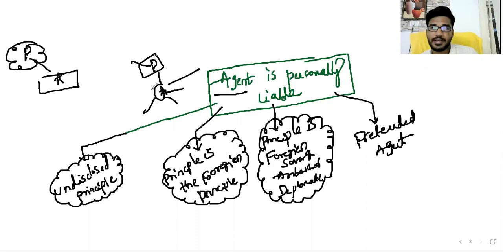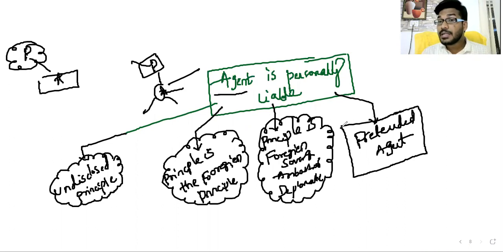But if Mukesh Ambani does not appoint me, can I tell everyone I am his agent? No. Without appointing you as an agent, how can you communicate it to all the people? If you communicate like that, you are called a pretended agent.